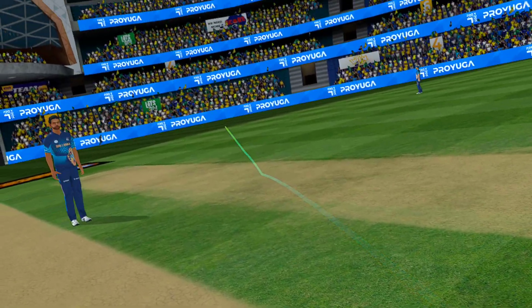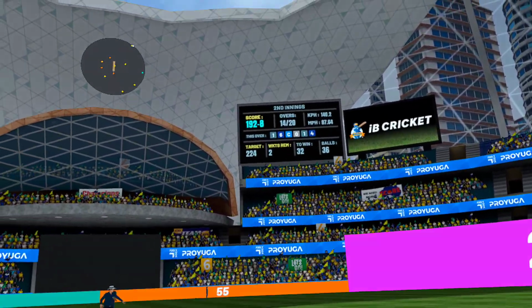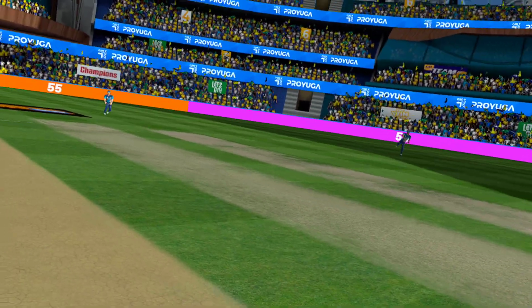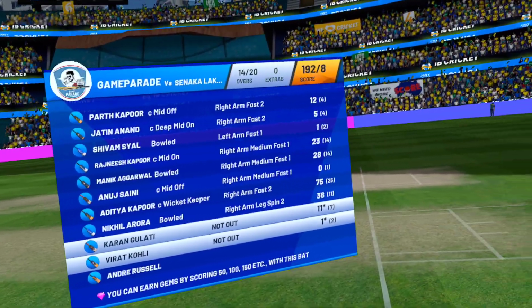Batsman thrashed the ball hard. Gets it away for 4. That over has brought some excitement to the game. All right, power play 3. Fielding side can have 5 fielders outside the circle.